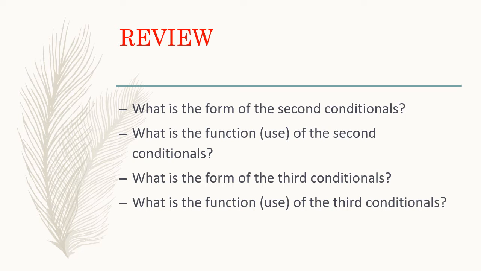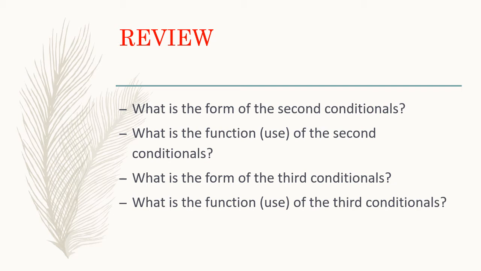Okay, next. What is the form of the third conditionals? So our third conditionals, or type 3 conditionals, have the form if plus subject plus had plus past participle, comma, subject plus would or could plus have plus past participle.